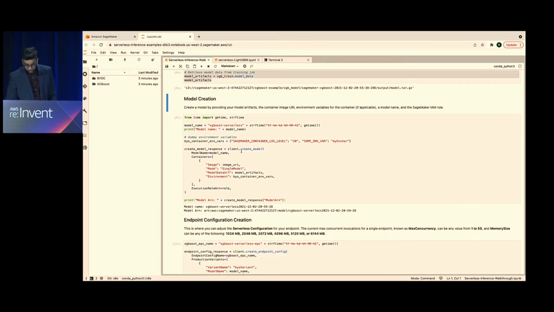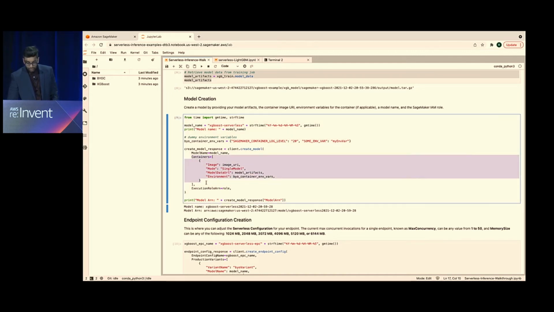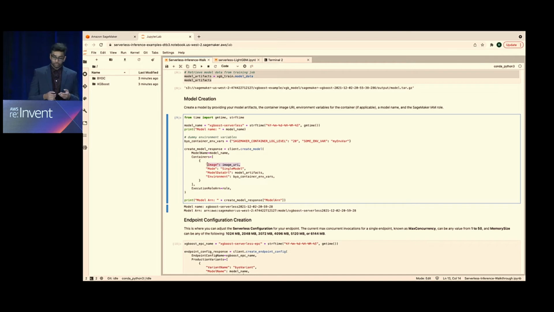So if we go into model creation right here, you'll notice we're using that client to create the model. And within that client, we're specifying a parameter known as containers. And within containers, there's two features that are necessary. That image, which is the image URI that we retrieved earlier, that XGBoost image that we were working with. And then the second part is after that training job, we have those model artifacts, right, from that trained model. We're providing that, and we're going to be using that to create a model. And you'll be able to see this model in the console.